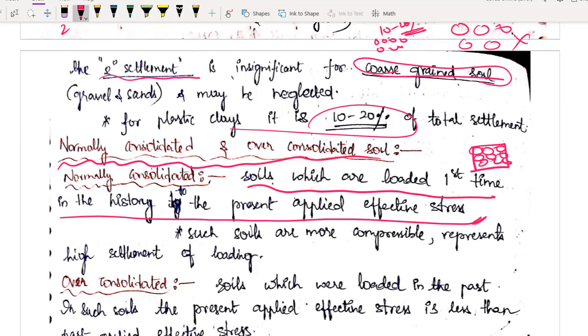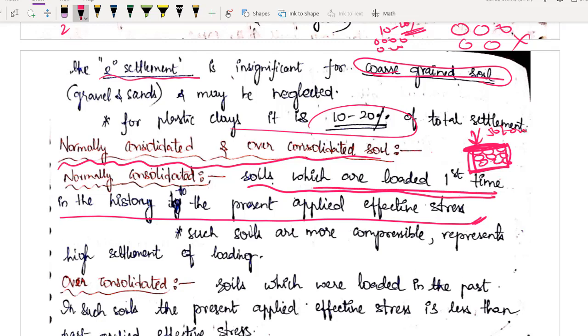Or let us say there was hardly 5 ton of load applied on this area. Okay, what will be the stress? The stress will be 5 ton per whatever area you are taking. Okay, so now you are applying 50 ton load. Now read the definition.